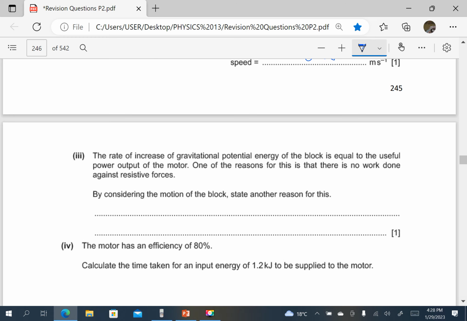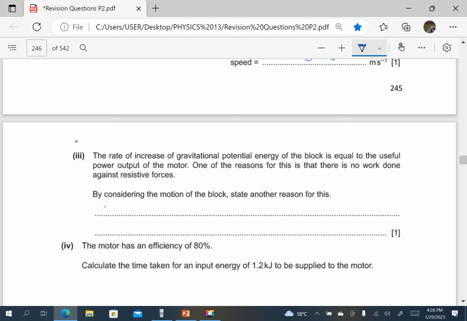The rate of increase of gravitational potential energy of the block is equal to the useful output power of the motor. One of the reasons for this is that there is no work done against resistive forces. By considering the motion of the block, state another reason for this. Yes, there is no work done against resistive forces, but the block was moving at a constant speed. That means there is no change in kinetic energy. So that means the rate of increase of gravitational potential energy is still equal to the useful power output of the motor.